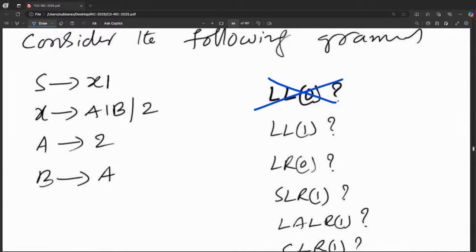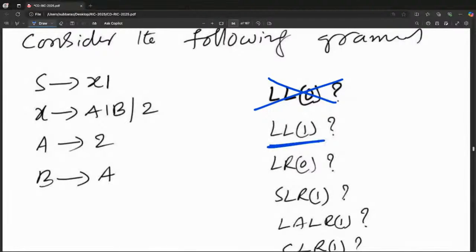So what is the given grammar? It is not LL0, you need not check because there is no LL0. Now check the remaining things. Is it LL1? A variable having more than one possibility, only those you check. So is it LL1 or not? I am checking.